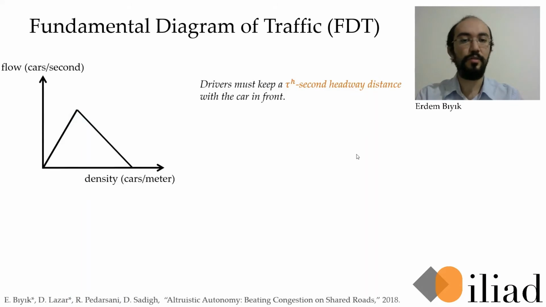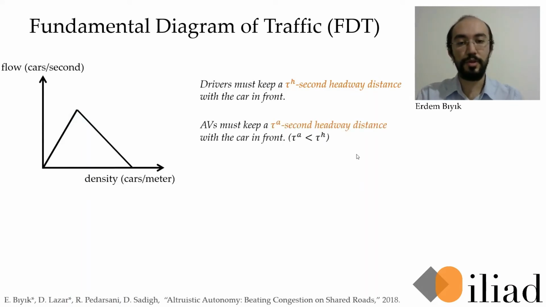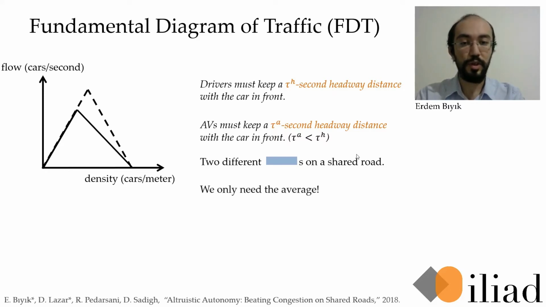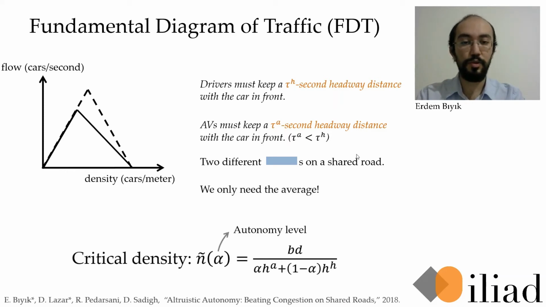We looked at a single vehicle type so far. The autonomous vehicles are different from regular vehicles because they can keep shorter headways thanks to their faster reaction times. Doing the same analysis, these dashed lines show the density flow plots for the autonomous vehicles. Therefore, we will have two different blue blocks on a shared road. Luckily, we only need the average weighted with the fraction of autonomous vehicles, so we can write the critical density in terms of the autonomy level of the road cell.